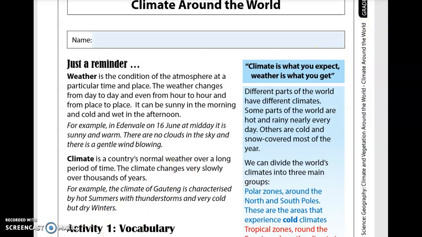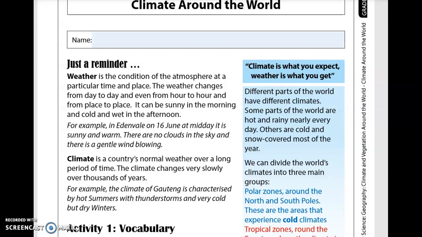So we're going to look at these notes and some of the things we are going to copy from the screen. So just a reminder, it's work that you have done. Weather is the condition of the atmosphere at a particular time in place. For example, in Edenvale on 16 June at midday, it is sunny and warm. There's no clouds in the sky and there is a gentle wind blowing.